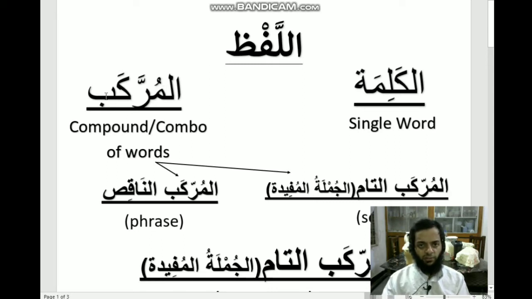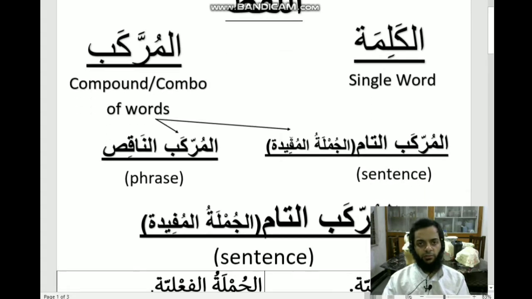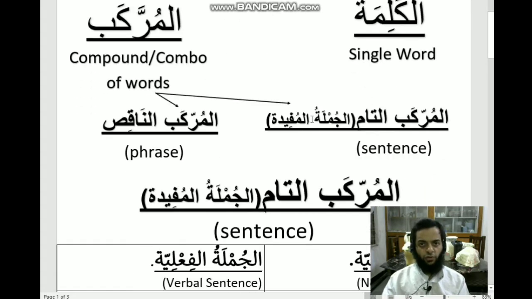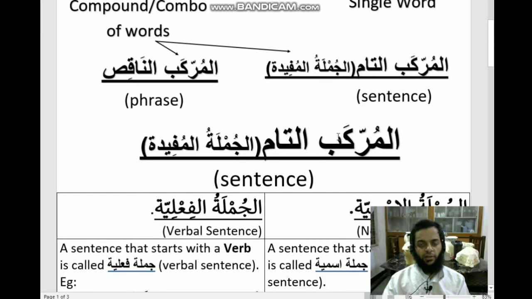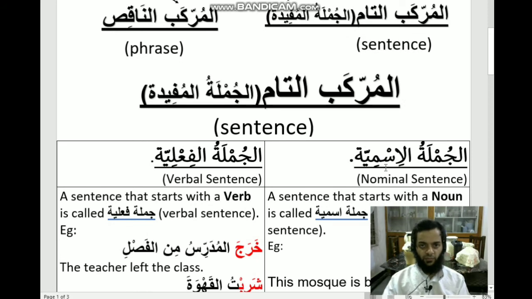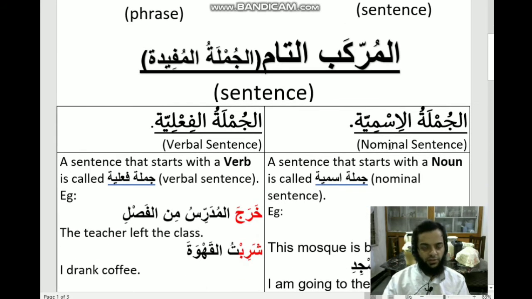If it is Murrakab, then it is further divided into Murrakab Ta'am, which is also called Jumlatul Mufida, and Al Murrakab Al Naqis. Al Murrakab Al Naqis in English is called phrase, and Al Murrakab Al Ta'am in English is called sentence. Jumlatul Mufida is further divided into Jumlatul Ismiya, which in English is called nominal sentence, and Jumlatul Fi'liya, which in English is called a verbal sentence.